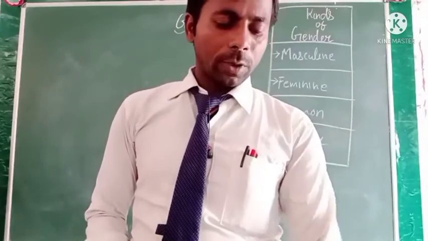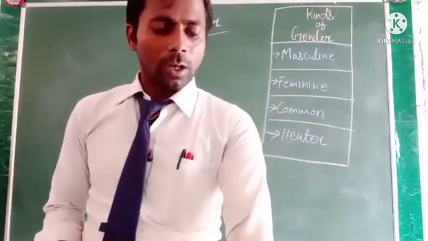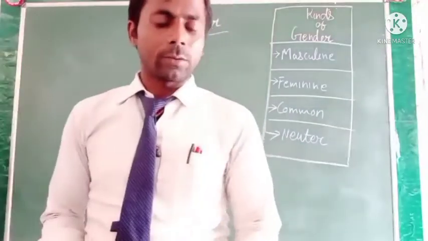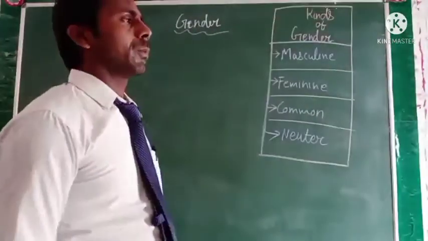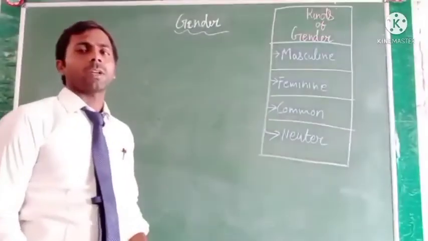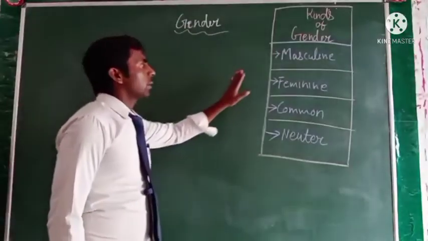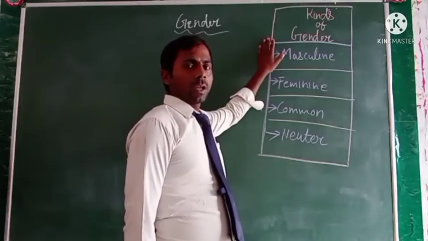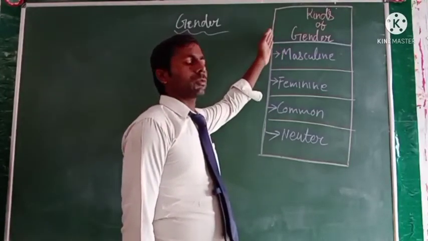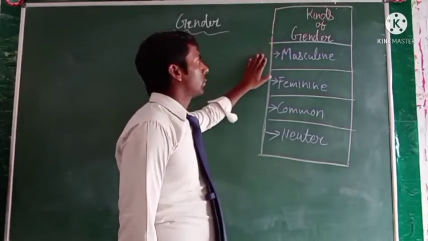Okay, in English sentences, there are four genders. We can simply define that in English the gender has four kinds or four parts. You can see on the board, there is the masculine gender. If someone asks you the kinds of gender, then you have to see here.